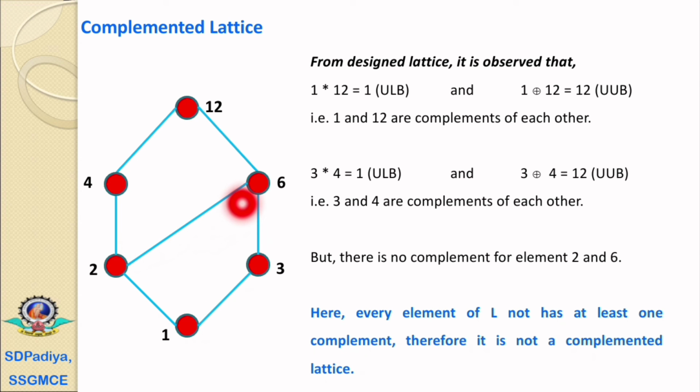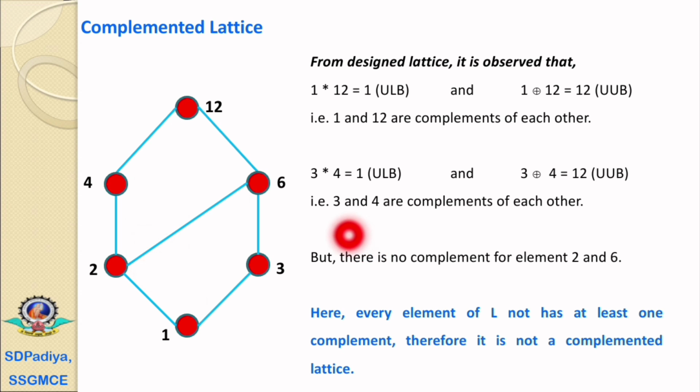Similarly, if we check for 6, then 1 is not a complement element because the least upper bound is 6. 2 will not be the complement element because the greatest lower bound will be 2 and the least upper bound will be 6. 3 will not be the complement element. 4 again will not be the complement element because 4 meet 6 equals 2, but it must equal the universal lower bound, that is 1.